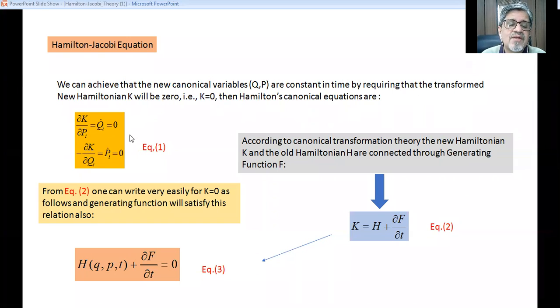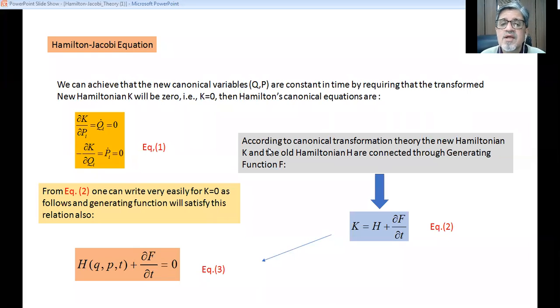So these are Hamilton's canonical equations for the new variables. Here we are considering K equal to 0. So naturally this is also equal to 0, this is also equal to 0, Q dot i is also equal to 0, and P dot i is also equal to 0.